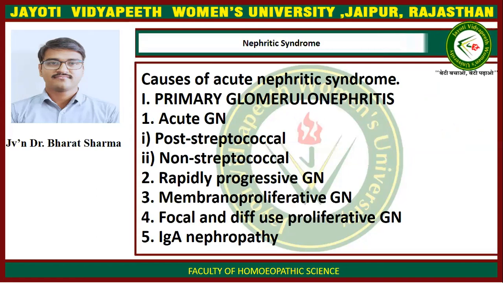Causes of acute nephritic syndrome are: first is primary glomerulonephritis. Acute glomerulonephritis in post-streptococcal, non-streptococcal, rapidly progressive glomerulonephritis, membranoproliferative glomerulonephritis, focal and diffuse proliferative glomerulonephritis, immunoglobulin A nephropathy.